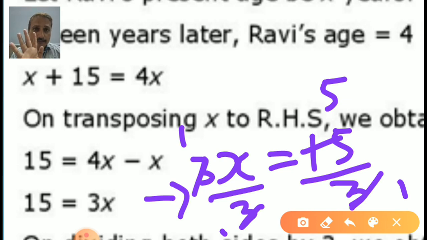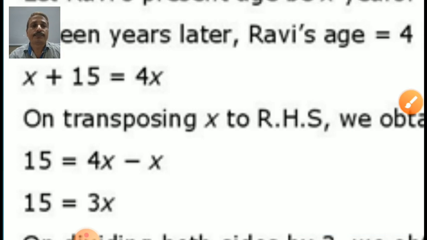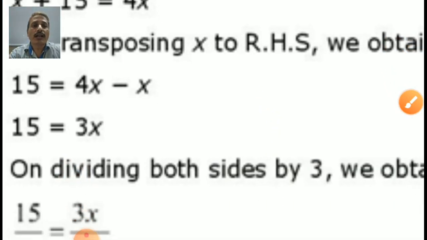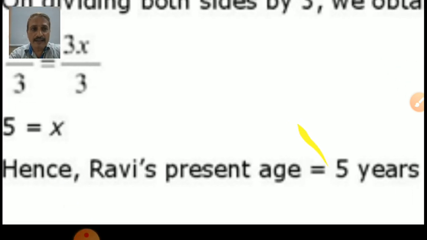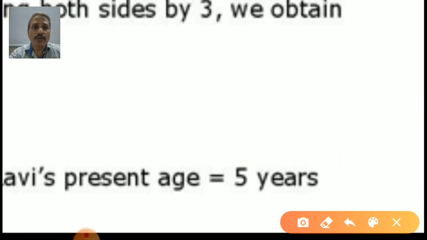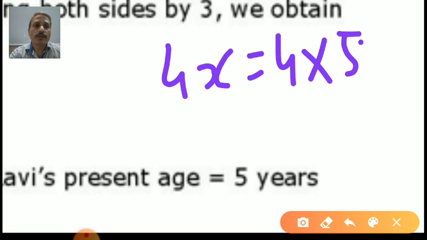Ravi is 5 years old now, beta. And think, after 15 years how old will he be? Yes, 20. Magic. 5 and 20, is there any relation? Yes, 4 times. So according to the question our answer is right. See here, x is equal to 5 or 5 is equal to x, both are the same. Ravi's present age is 5 years and we checked 4x, that means 4 into 5 which gives 20.